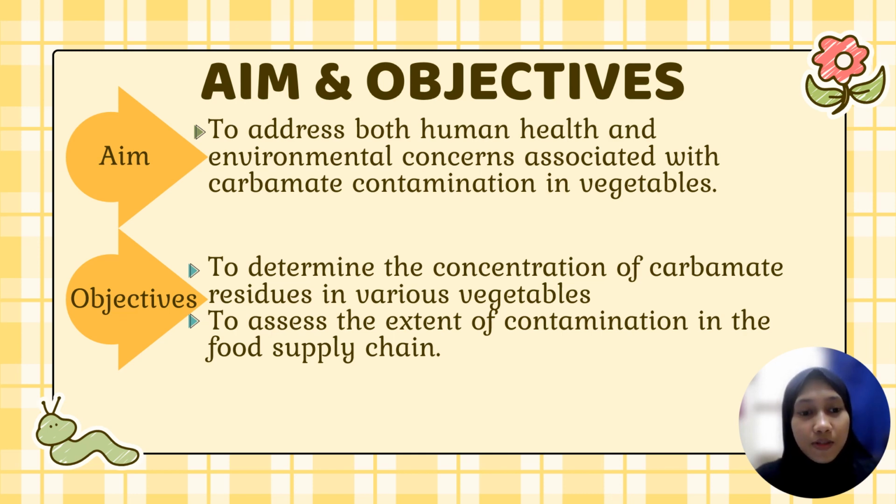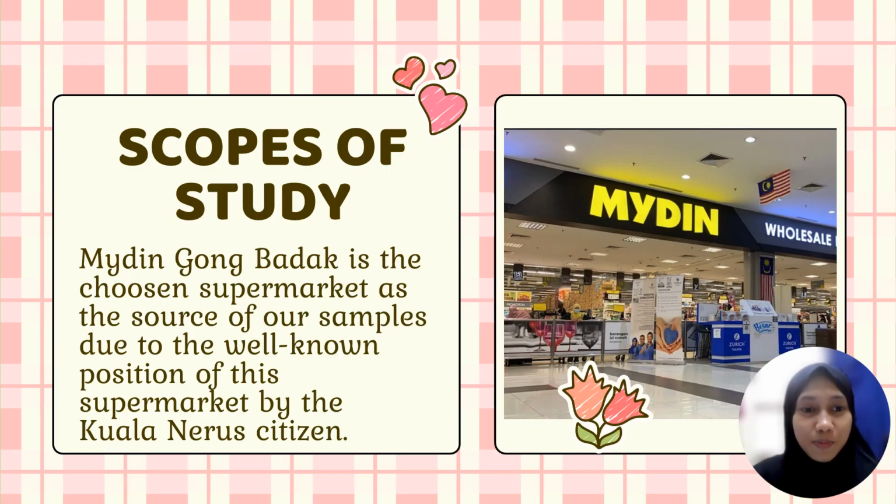The objective is to determine the concentration of carbamate residues in various vegetables, to assess the extent of contamination in the food supply chain. For the scope of study, we chose Mydin Gong Badak as the source of our samples due to the well-known position of the supermarket among Kuala Lumpur citizens.